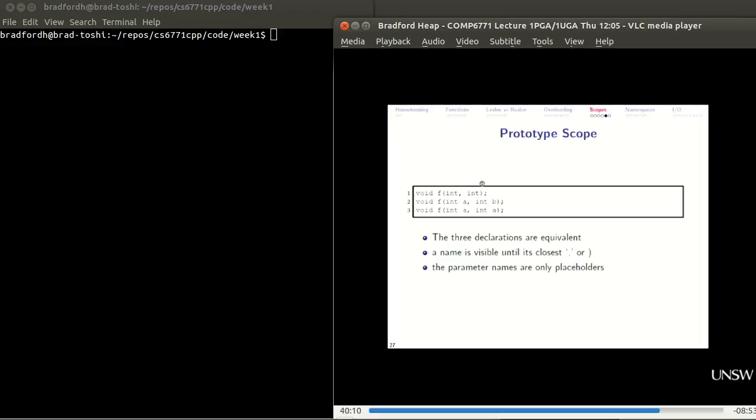When you're declaring something, you don't have to give it the name of the variables. You just need to give it the types. So void f int int is a function f, it takes two ints. Void f int a and int b is the same declaration as the one above. Void f int a is still a valid declaration at this point. Probably a dumb declaration, don't do this, okay? But this is still a valid declaration at this point.